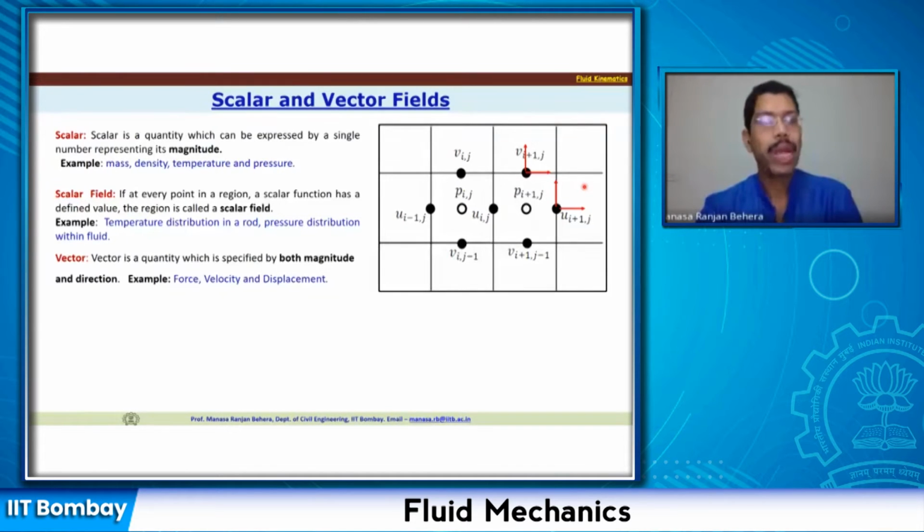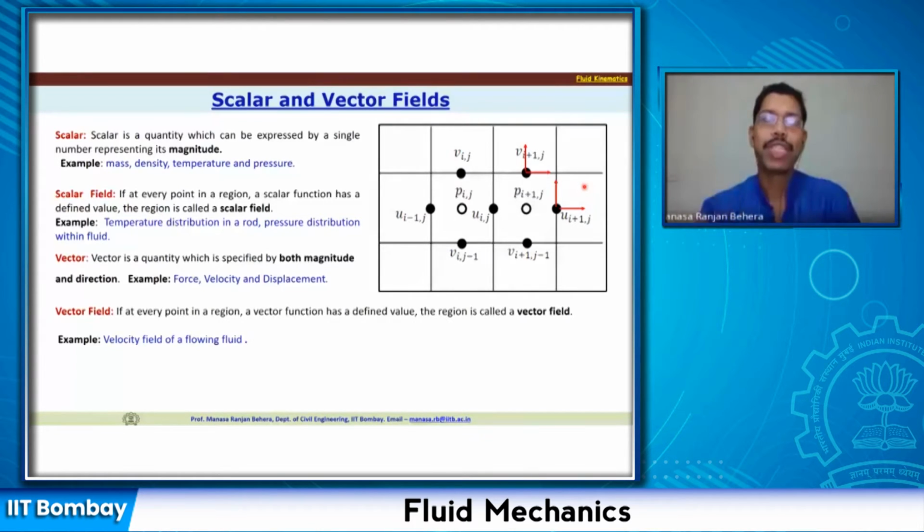In case of a vector, we will have both magnitude and direction. For example, you will have the velocity field. Completely over the domain, you will be able to understand how the velocity is varying at all the locations. Now, if you have the total domain and the velocities are defined at each point, then you call it a velocity or vector field.